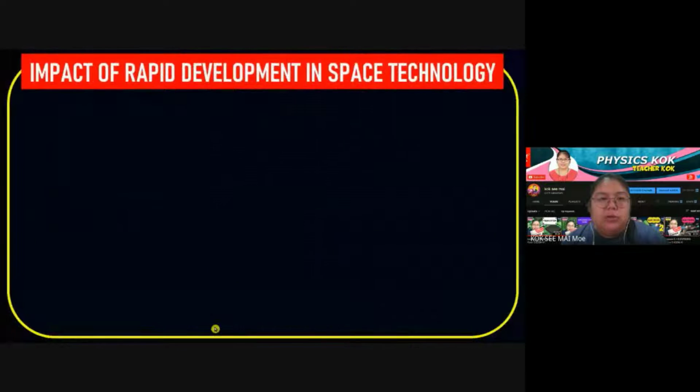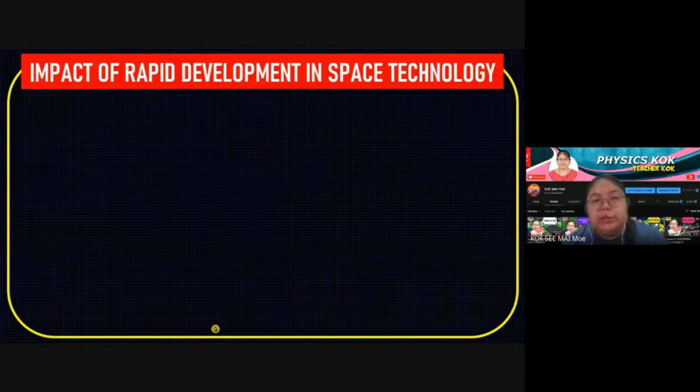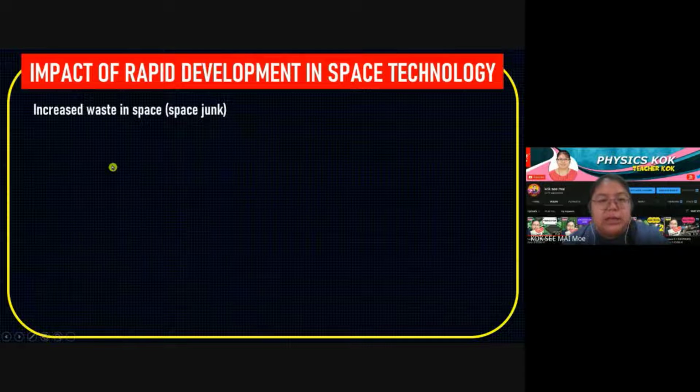Okay, then we go to the impact of rapid development in space technology. That means this is one of the things they want to develop: space technology. This one is one of the disadvantages. Let's see what the disadvantages are. Increase in waste in space. When they want to develop things in space, they will send satellites and spacecraft into space.